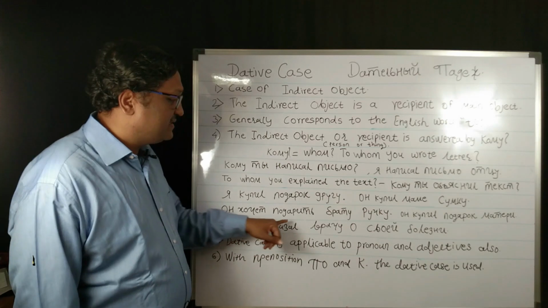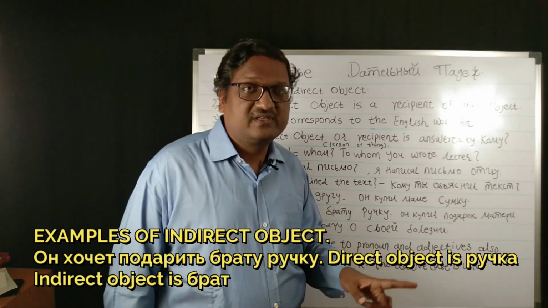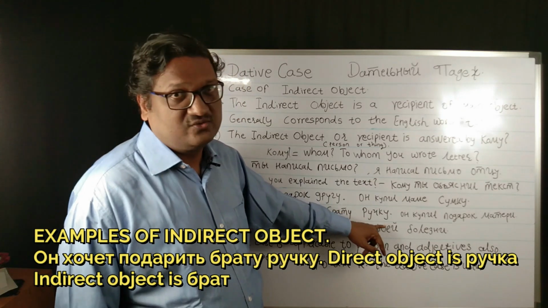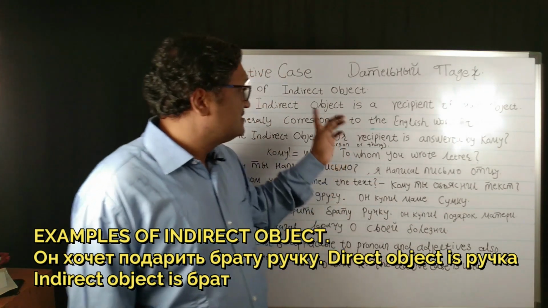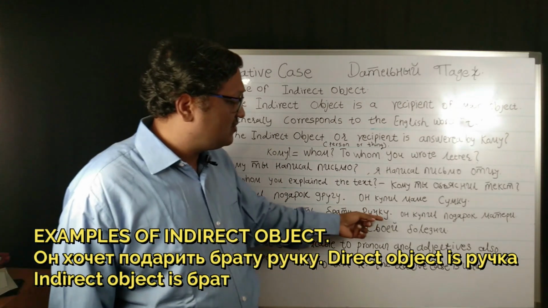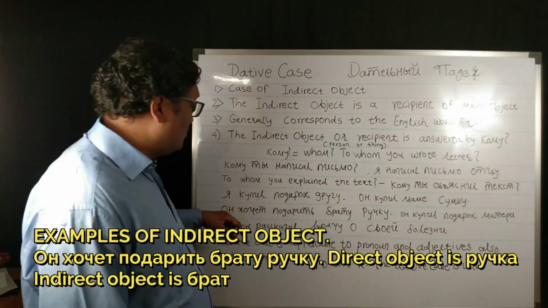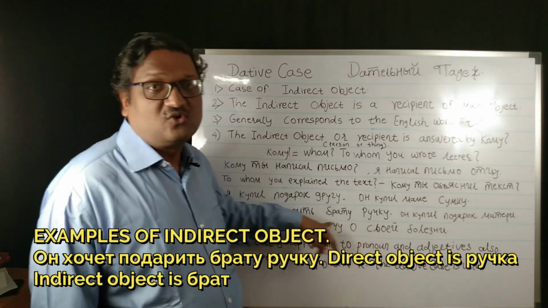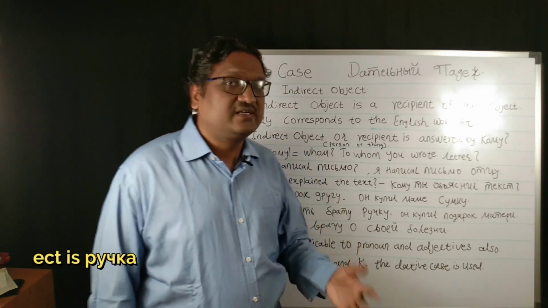Он хочет подарить брату ручку. Now here ручка is a direct object, and that is why it is declining in the accusative case. And брат, which is an indirect object, is the recipient. We have seen that the indirect object is the recipient of the main object. Брат is the recipient of this main object ручка, so that is why it is declining in the dative case. Он хочет подарить брату ручку. This is how the dative and accusative combination will come. The direct object will take the accusative case and the indirect object will take the dative case.